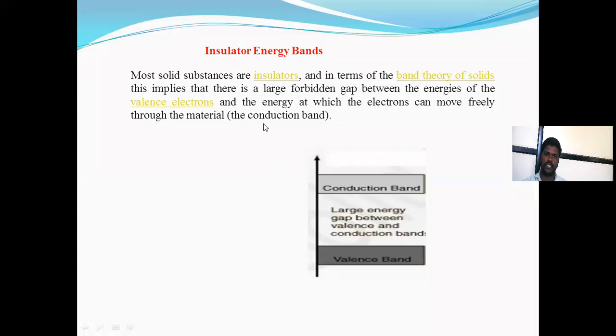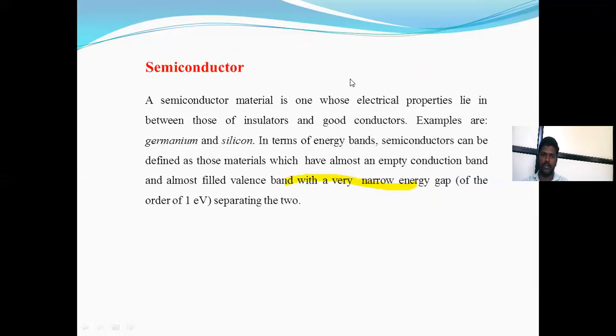That is an insulator's energy band gap. Most solid substances fall under the term semiconductor. The main type of semiconductor materials are those whose electrical property lies between an insulator and a good conductor. Examples are germanium and silicon.